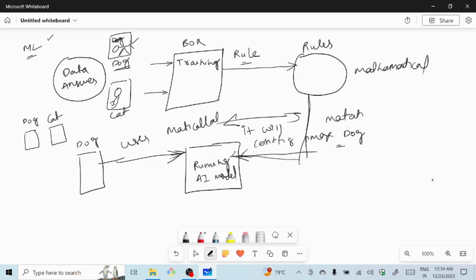So how will it identify? For example, if a human needs to identify whether the image is of a dog or not, we take the data that a cat will be smaller than a dog. So we will see that a dog has more height compared to a cat, and based upon these rules it will classify whether it is a dog or cat, but it will be in the form of mathematical expressions, where it will calculate a weight.